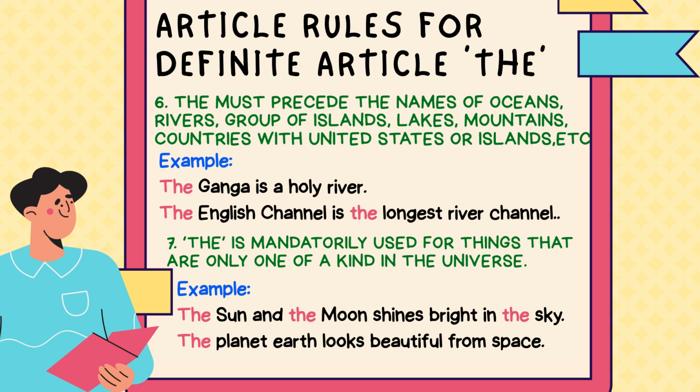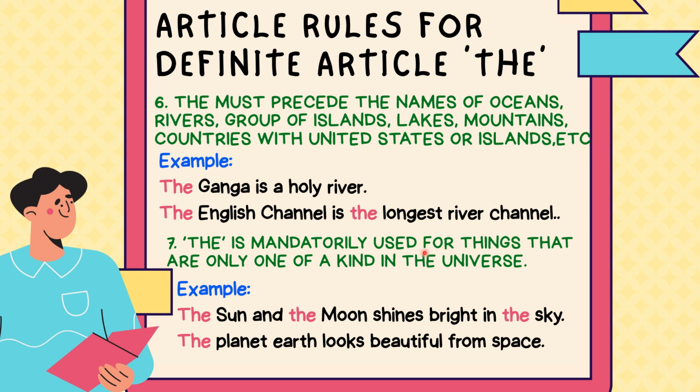Okay, here we go with our sixth point, which says that if we have the names of oceans, rivers, islands, lakes, mountains, or any country, we should always use the here. Could you see the example here? The Ganga is a holy river. Why have we used the here? Because Ganga is a river, right? So in front of Ganga, we have used the. Similarly, the English Channel is the longest river channel. Again, it is the longest river, and in front of a river name, we have to use the.